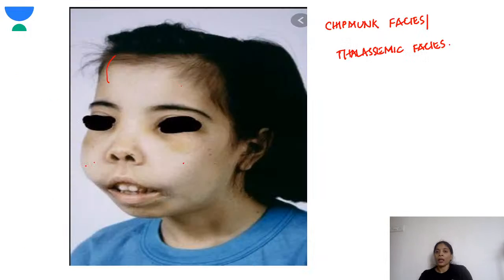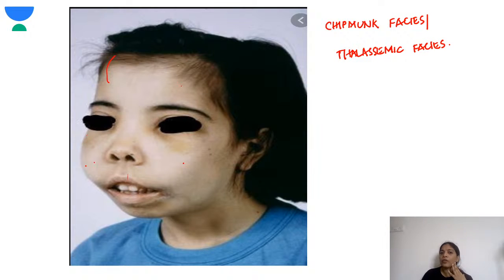Fine. Next. So this is a child who has features of thalassemia. So thalassemic facies or the chipmunk facies. So you can see over here the hyperplasia of the maxilla. So there is protrusion of the maxillary bone, and then there is a flat nasal bridge. Okay, and you can also see the teeth are also protruding out. So that is a picture you should know for chipmunk faces.